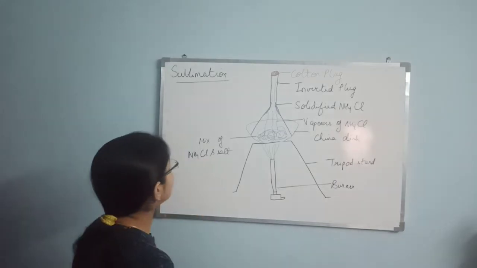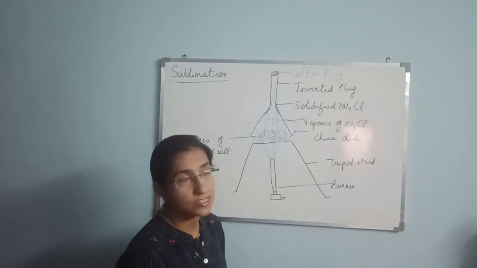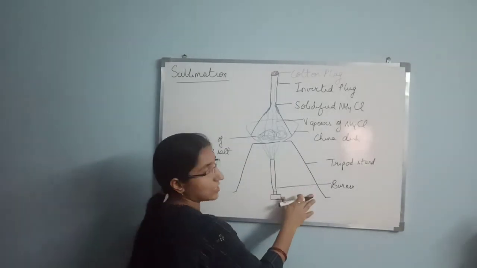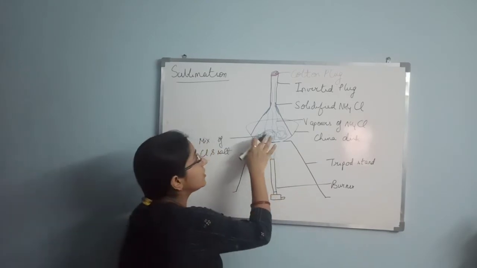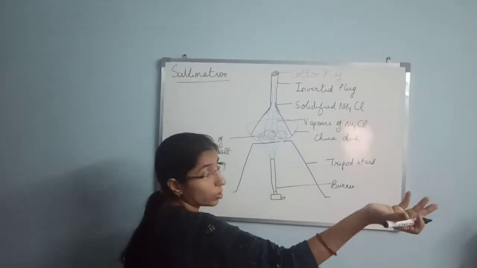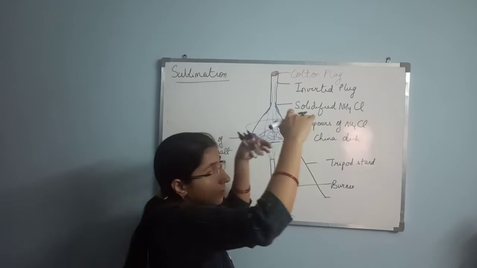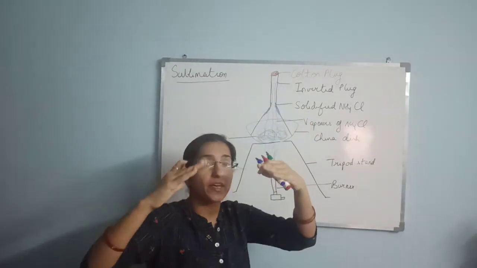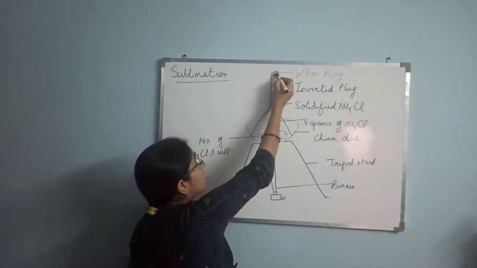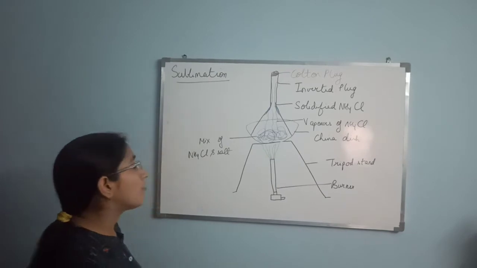Okay, now let's start with the sublimation process. In the sublimation process, what is needed? It is asked in your exam, what is sublimation, and explain the technique. For this we need a tripod stand, a burner, a china dish in which we are keeping the mixture of ammonium chloride and the sand or the salt. Then we keep the inverted funnel, inverted मतलब उल्टा करके रखना है funnel को, and there should be a cotton plug in the mouth of the funnel.